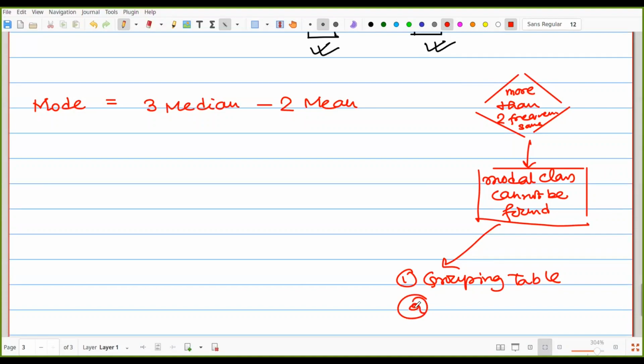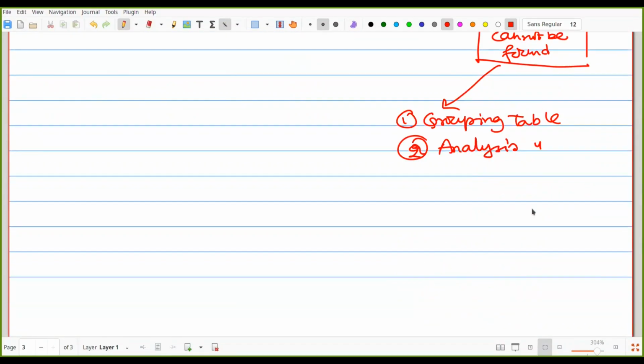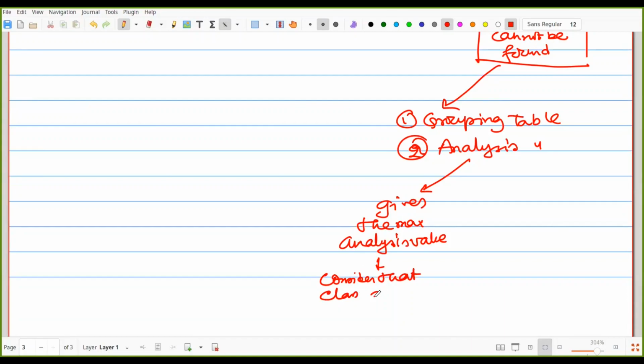Then we have to find out the analysis table. If the analysis table gives the maximum analysis, consider that class as modal.